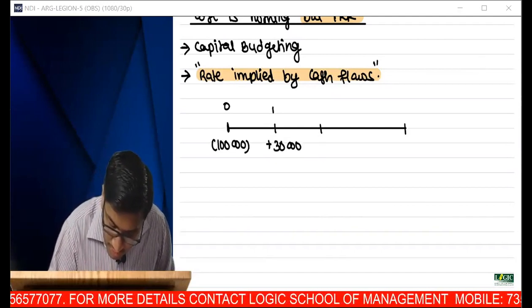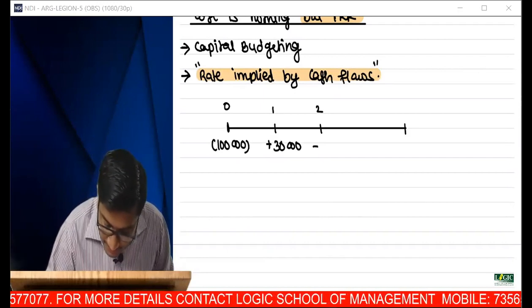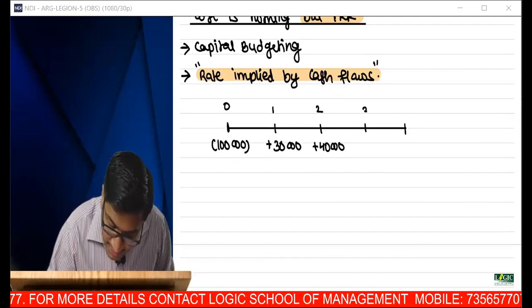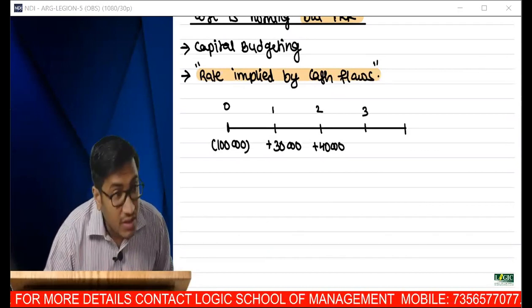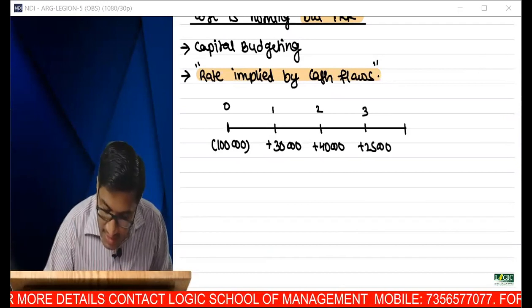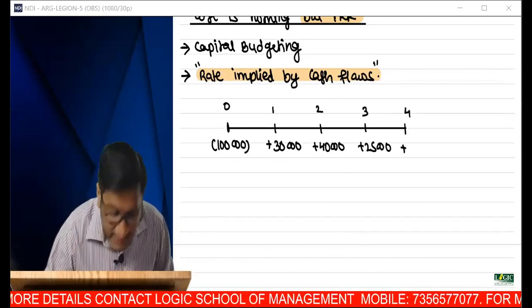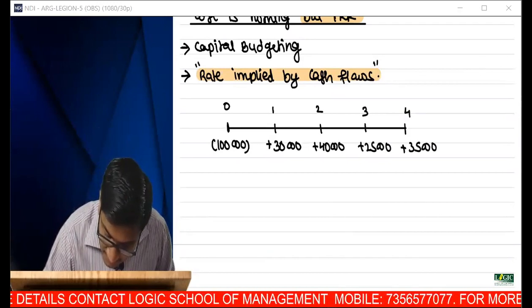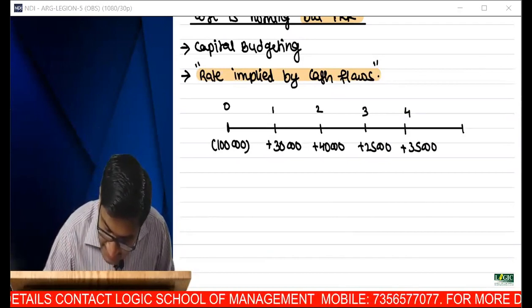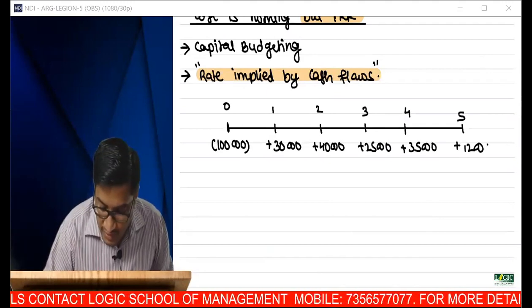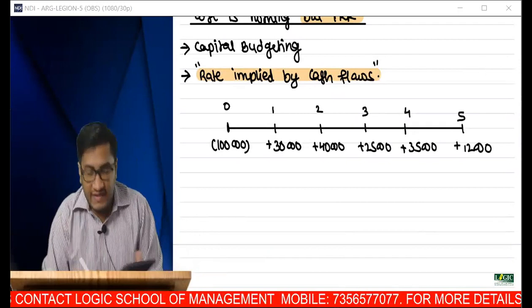Year 2, 40,000 rupees. Year 3, 25,000 rupees. Year 4, 35,000 rupees. And year 5, 12,000.